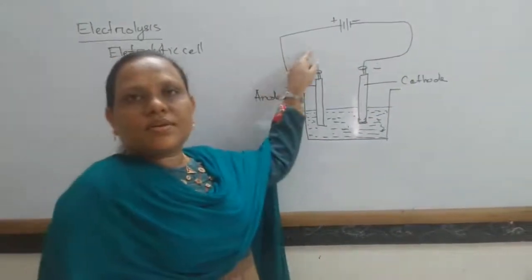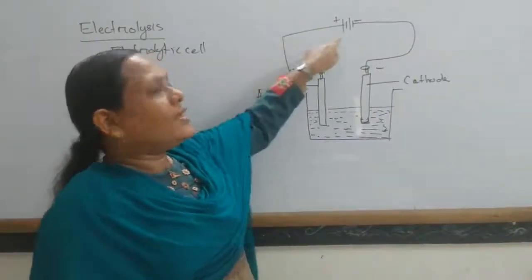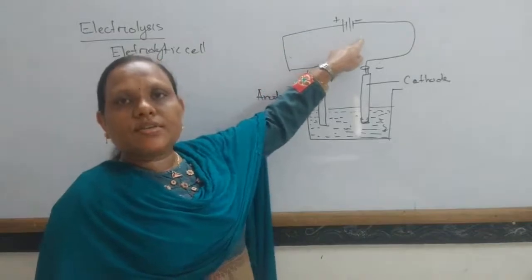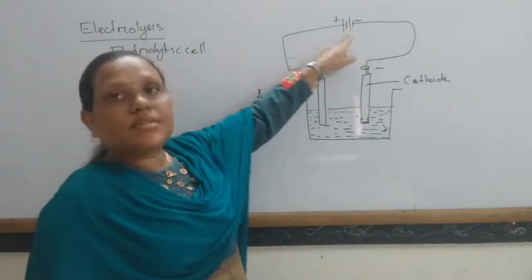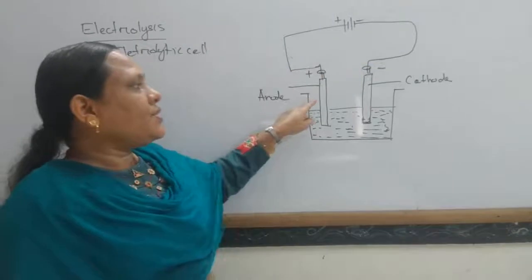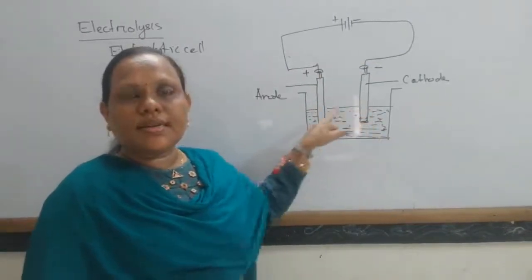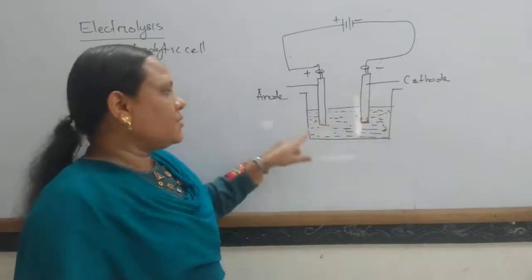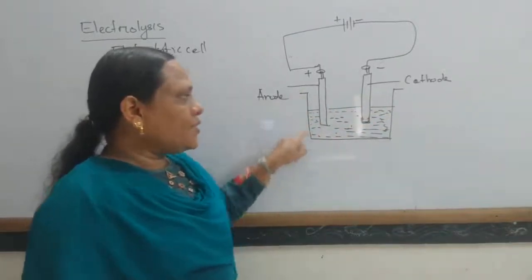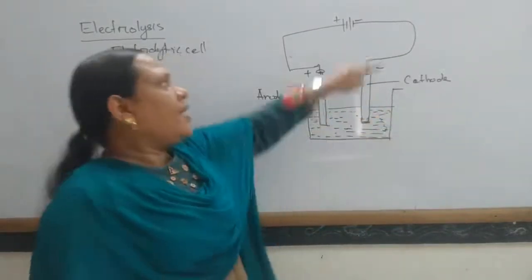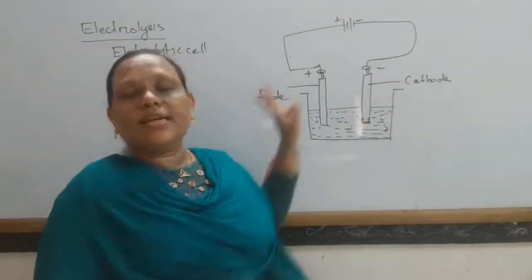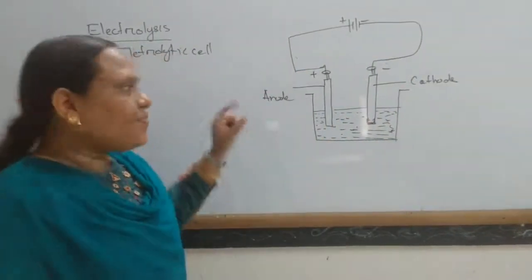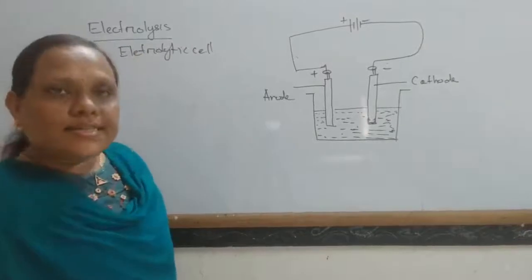Okay, so this is your conducting wire. This is the battery, the external source of electricity, and these are two metallic rods, called electrodes. This is your electrolyte, and this is your electrolytic tank, and overall this is called the electrolytic cell.